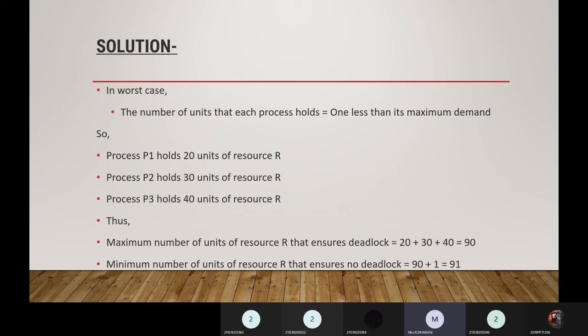So the process P1 holds 20 units, P2 holds 30, P3 holds 40 units of resource R. Thus the maximum number of units of resource R that can still cause deadlock is 20 plus 30 plus 40, which equals 90, and the minimum number of units of R that ensures no deadlock is 91. So if we have the minimum number of these resources, no deadlock will occur. If we have the maximum, 90 units, then there will be a chance of deadlock occurring.